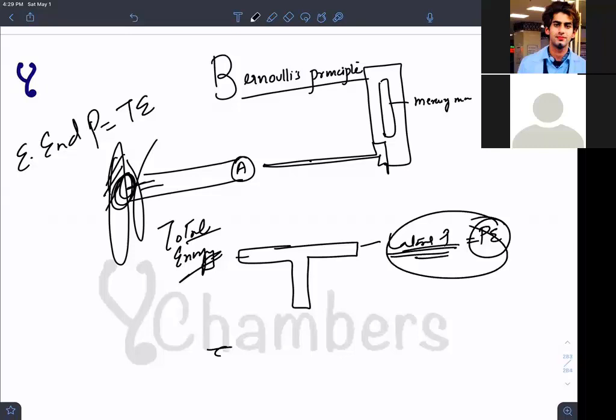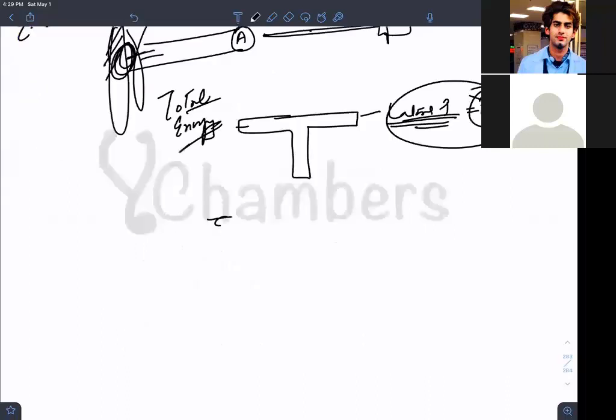Now if I take the difference between the end and side pressures, the difference will be because of half of mv square. Do we know half of mv square? Kinetic energy. The difference will be because of half of mv square. So kinetic energy is equal to half of mv square.